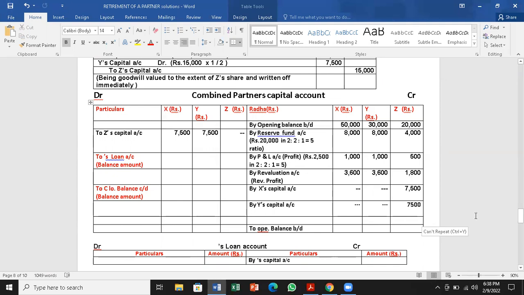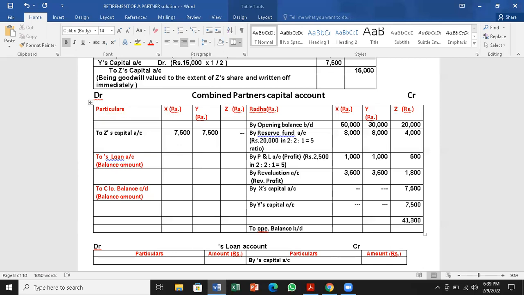The next one is balancing. Whoever is retiring, that partner's capital account is to be closed first. Here, no payment is made to the retiring partner. Nothing has been specified therein. So we have to assume the entire amount payable to the retiring partner has been transferred to the loan account of the retiring partner.